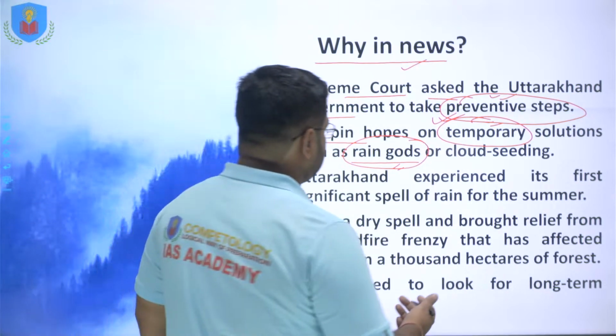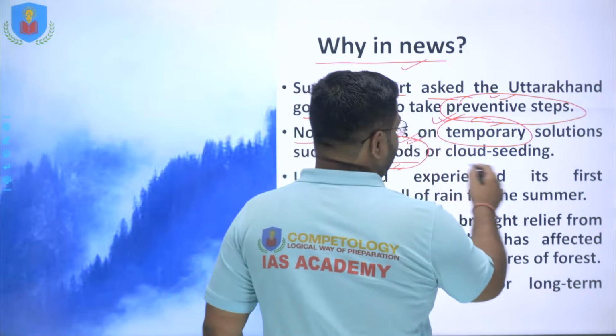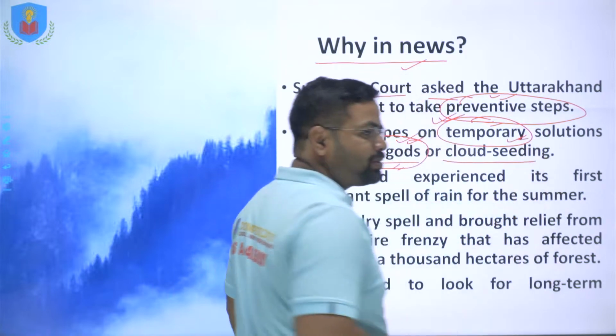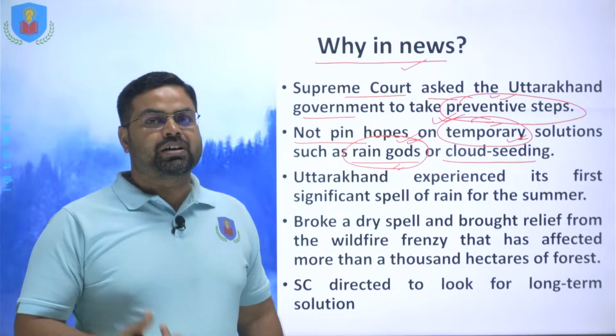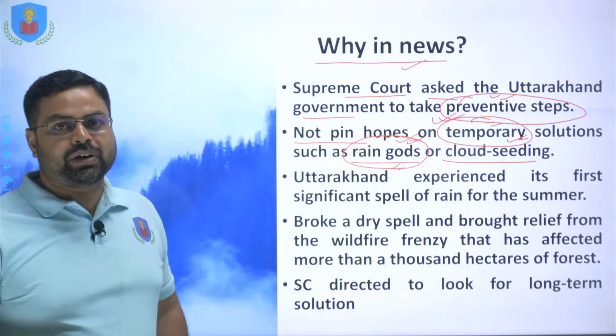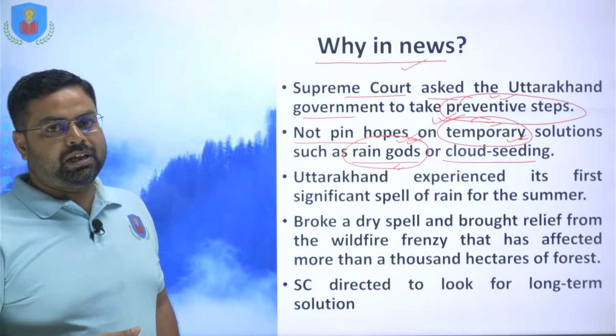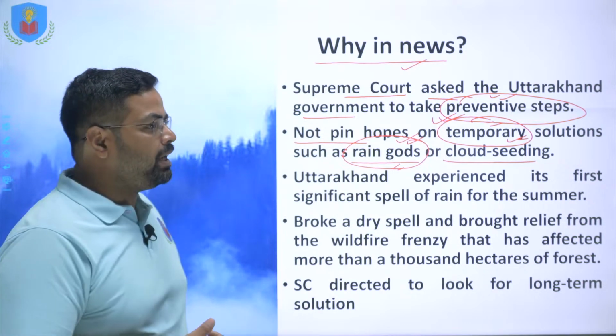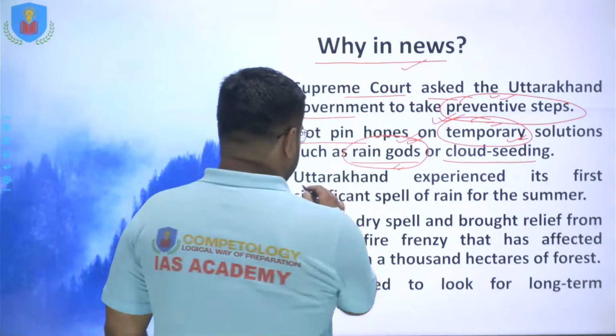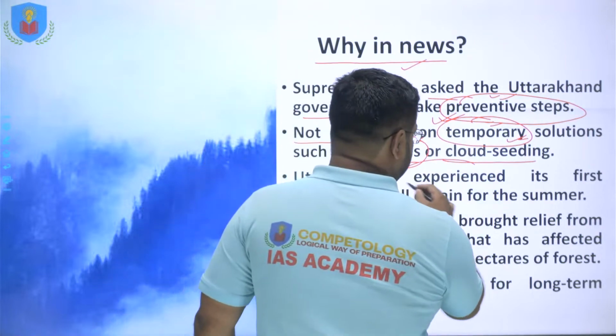The Supreme Court has said not to rely on the rain god or cloud seeding. It is not a good way to address an ecological problem. For that matter, they asked the Uttarakhand government to take curative measures.